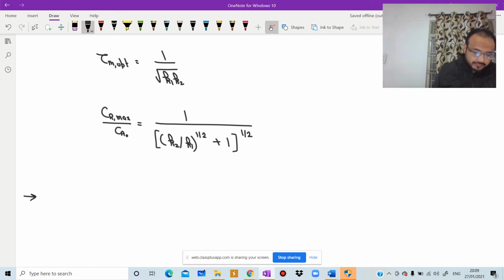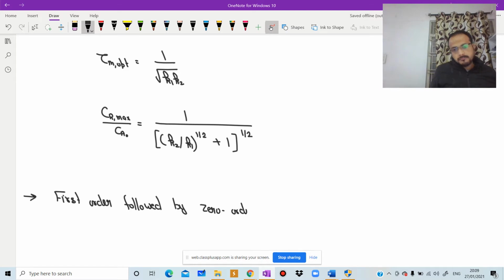Write down next. We have two cases. Our first case is first order followed by zero order, and second is zero order followed by first order. Write down first: first order followed by zero order reactions.